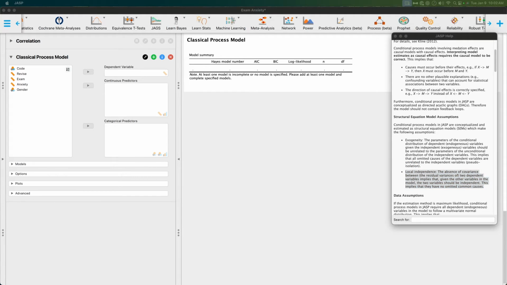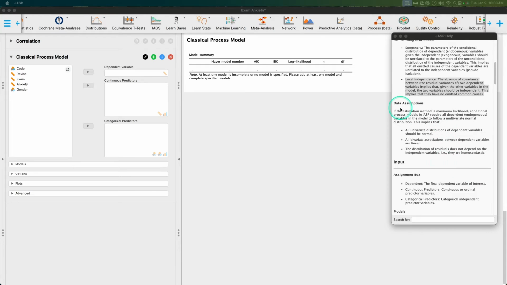So in other words, I'm a movie guy, so let me give you an example of this. It's like saying that if you have two characters in a movie representing our dependent variables whose stories seem unrelated, so they have no shared scenes, let's say, no covariance, then they should be indeed independent of each other once you consider all other elements of the movie, right? So other variables in the model. There are no hidden plot lines. There are no off-screen events. These are the omitted common causes that might link these two characters' stories together. So that's what we're talking about here.